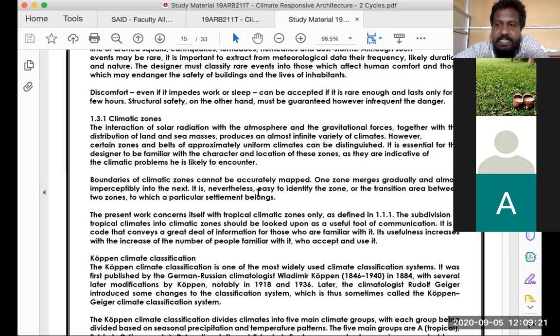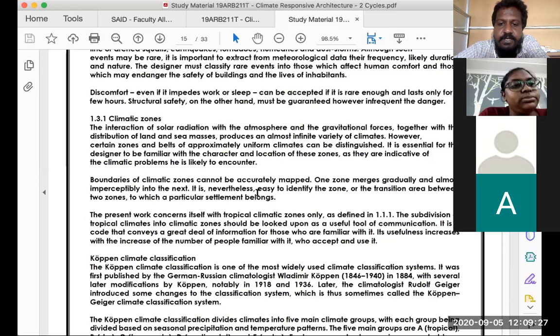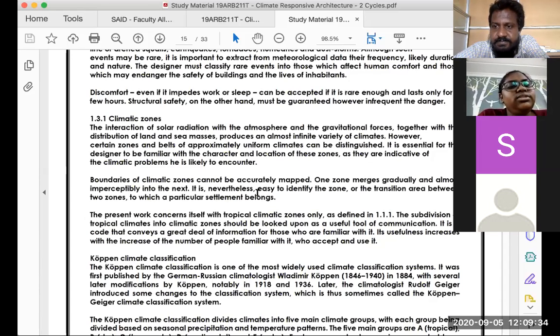Can you guys unmute your mic at least and respond here? Can we have a specific border saying that this climate exists only here and doesn't come out here? Is it possible? No, sir. Okay.